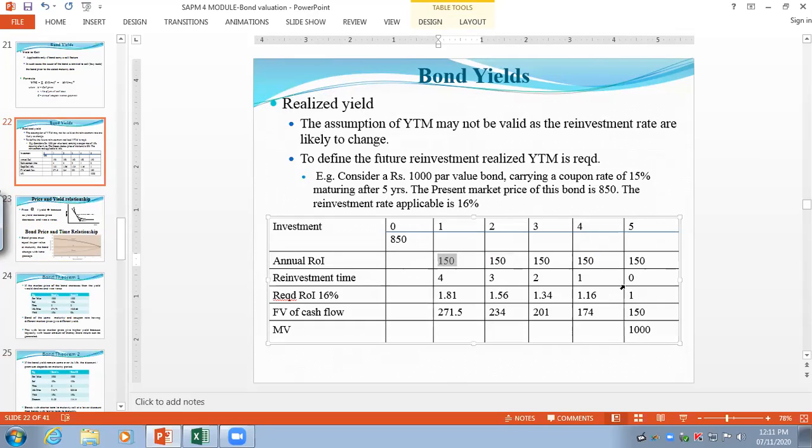Yes, sir. Whatever calculations I have done, if you have not understood, don't worry about it. What you need to understand here is, if you invest your regular money that you get from coupons on a regular basis, you will be able to generate a huge amount of money. That is what it says.